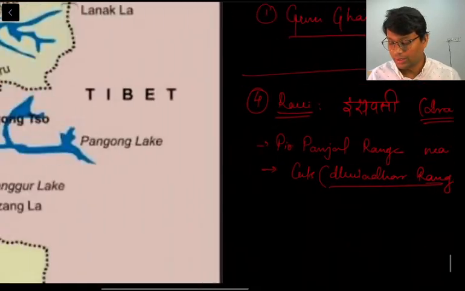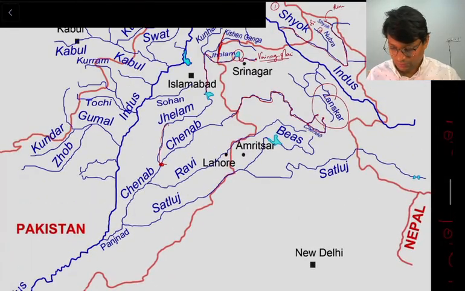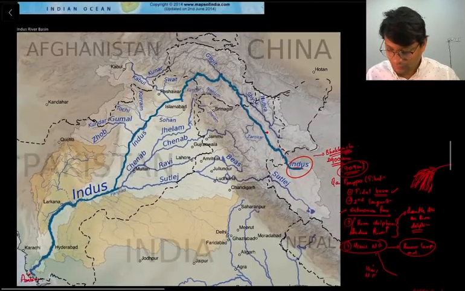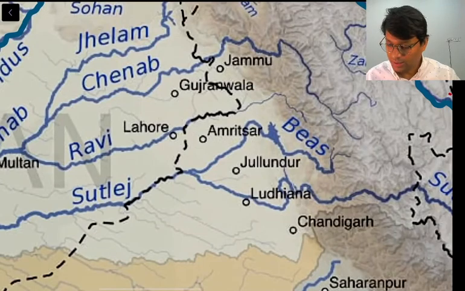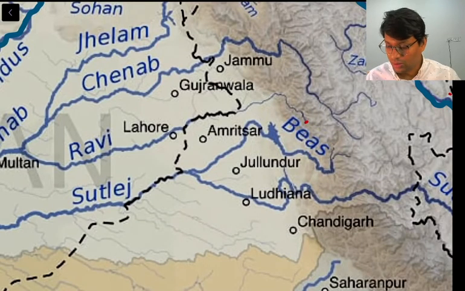Now let us trace the Ravi river. You can see this is Ravi river, the point of origin.